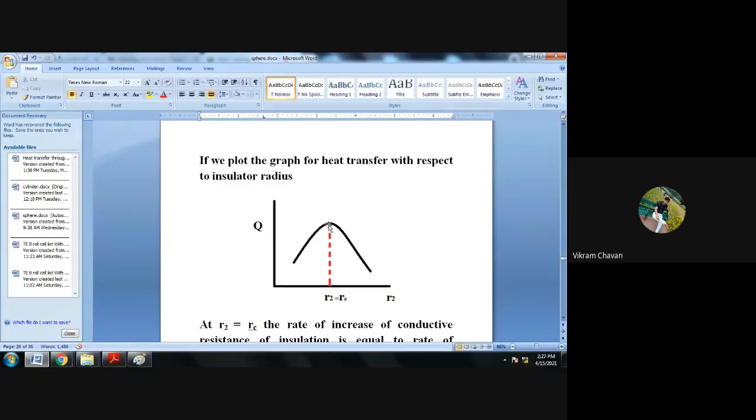We get that maximum heat transfer rate at a particular radius, and that radius of insulation is called the critical radius of insulation. So that radius R2 will be equal to RC, the critical radius of insulation. Getting everyone? Draw this simple graph.